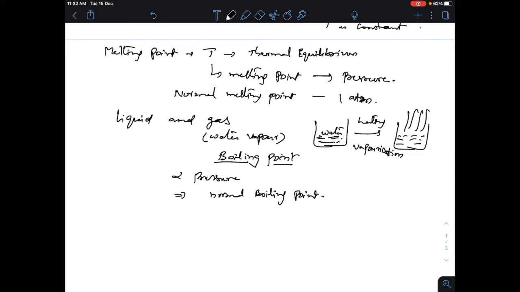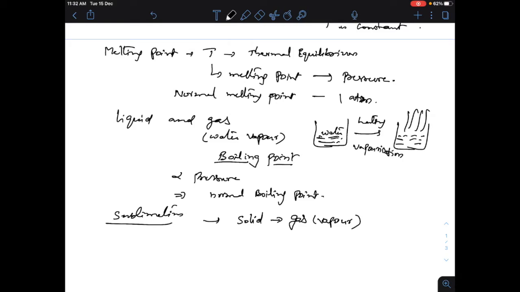There are some substances which pass from solid to vapor without passing through the liquid state, and vice versa, and that process is called sublimation. What is sublimation? Substances which pass from solid to gas, that is vapor, directly without a liquid state.